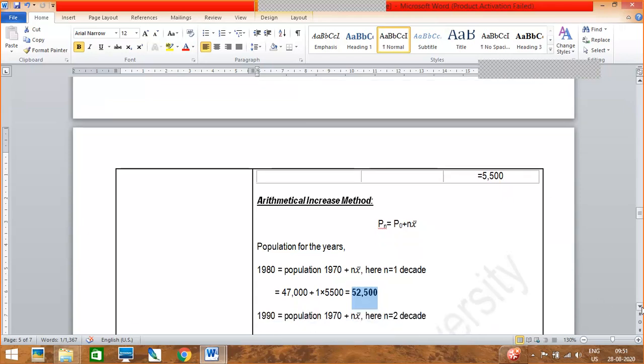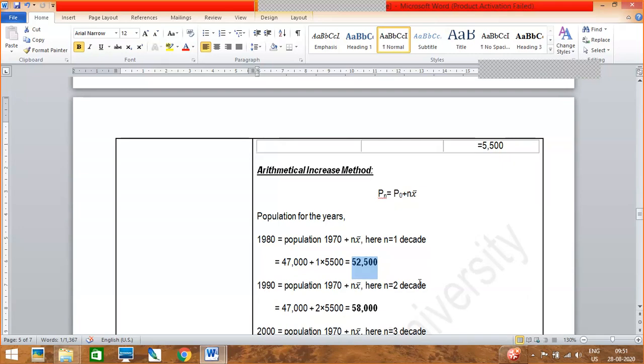Then what is P naught? P naught is the last known population. So what is your last known population? It is in the year 1970. In your question you see the last population is 1970. So population was what? 47,000. That is your last known population. So here you see, 1970's population we are taking, plus n x bar. X bar you already got, 5,500.